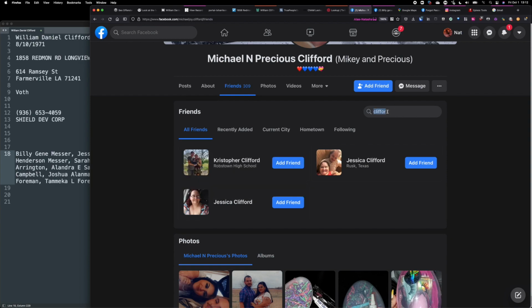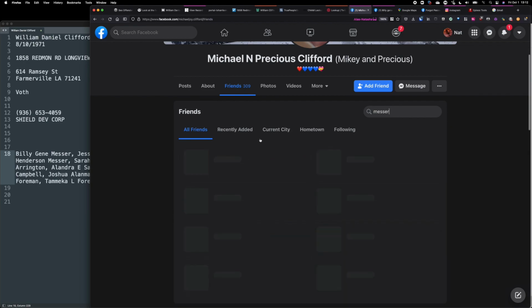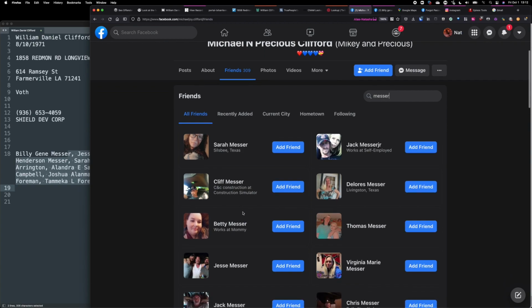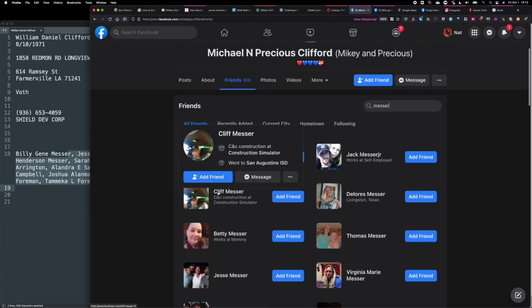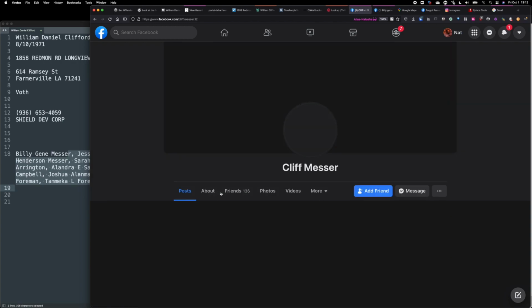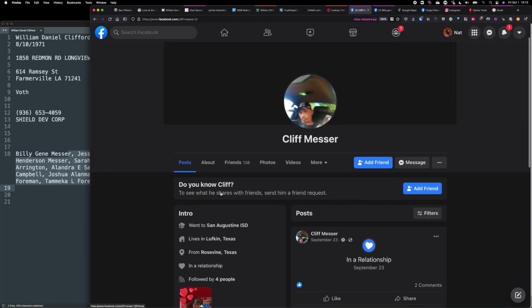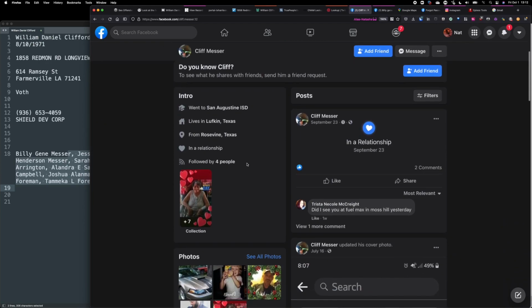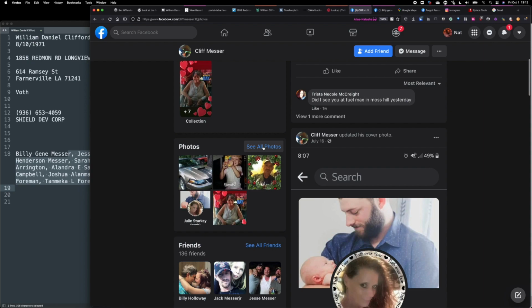I look at other stuff, like there was a name, Messer, that kept coming up in this list as well. A lot of people with that name. This name has the word Cliff, Cliff Messer. This kind of looks odd. Is this our guy? Let's see. Cliff Messer was a friend of a friend. Oh, he has pictures.